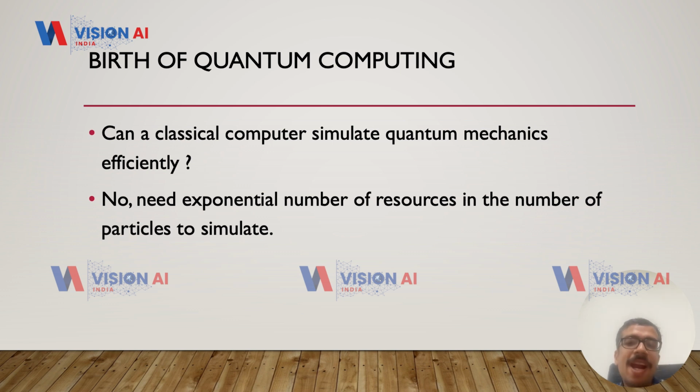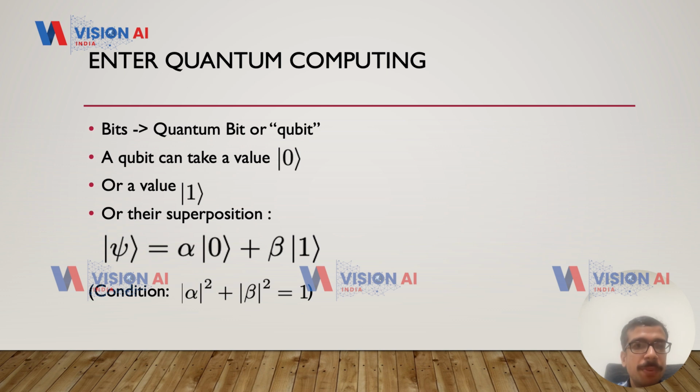So what can we do? What Richard Feynman suggested was that we can have our computing devices based on these laws of quantum mechanics. And that's how the idea of quantum computing was born.